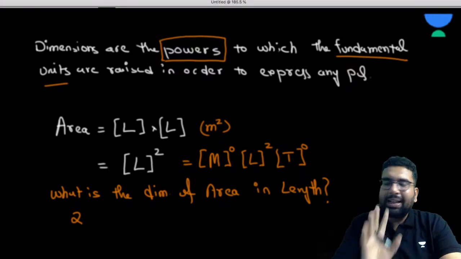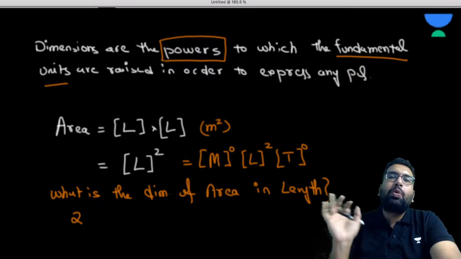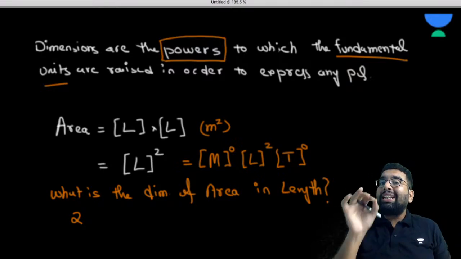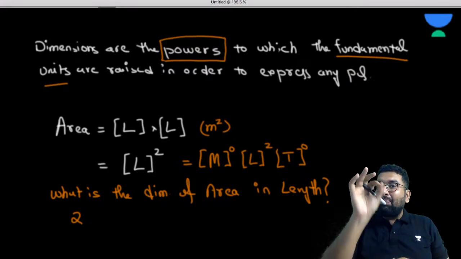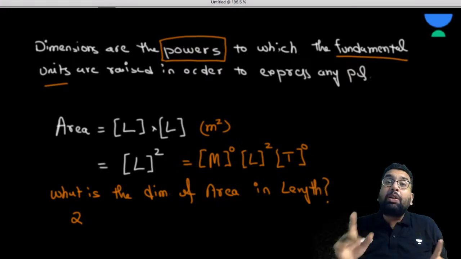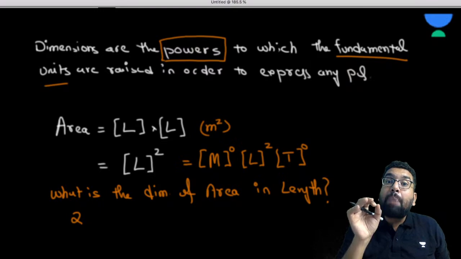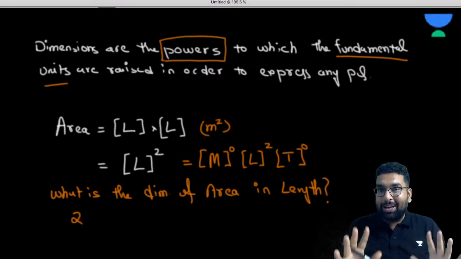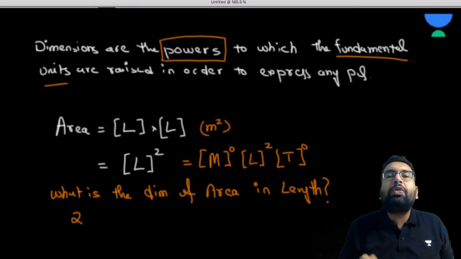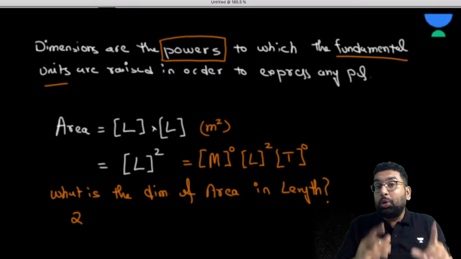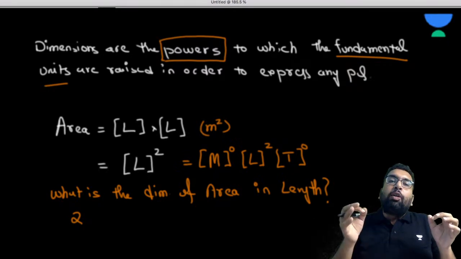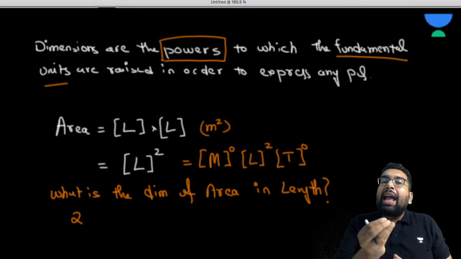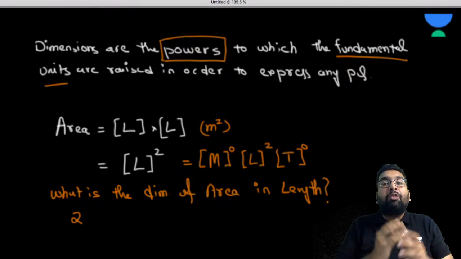So certainly I can write this area like M0 L2 T0. Now I am asking you, what is the dimension of area? Now don't say, sir, M0 L2 T0. This is not the dimension, because dimensions are the powers. I think this must be in your mind now. Dimensions are the powers to which the fundamental units are raised to express any physical quantity. Now, sir, your question is again wrong, because you didn't mention what is the dimension of area in M or T or any other fundamental unit.